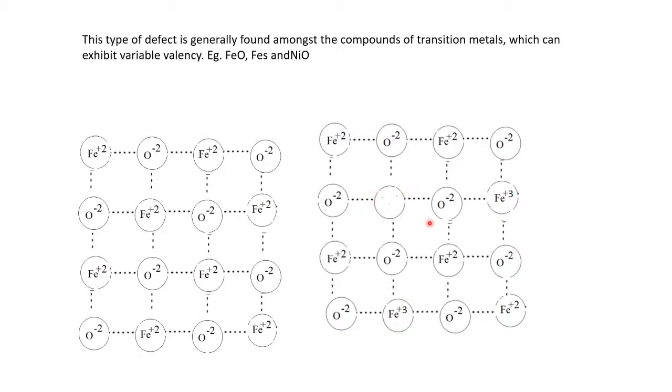This type of defect is shown by transition metals that have variable valency. An example is FeO, and FeS also like this. Fe2+, here S2- will be there. So one Fe2+ will be missing, then another Fe2+ will have one extra charge. So 2 Fe3+ is here to maintain the electrical neutrality. This type of defect is known as metal deficiency defect due to cation vacancies.